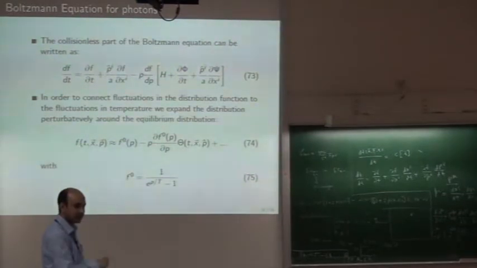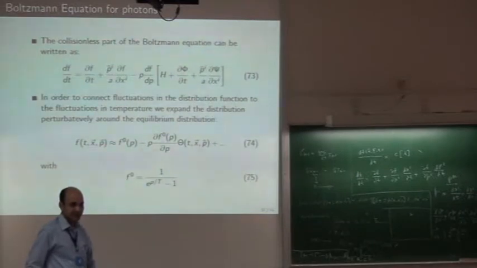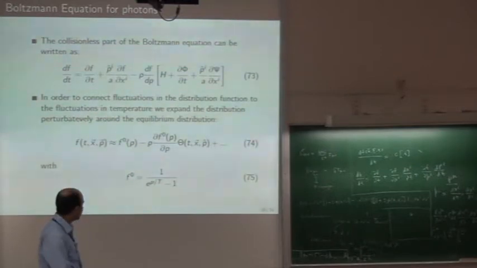Second order we go higher. Fortunately, we don't have to go to very high order, because CMB temperature fluctuations are very small, 10 to the power minus 5. And they don't grow like fluctuations in the matter field. Fluctuations in the matter field grow due to gravity, but fluctuations in the photon field don't grow. So linear is good enough.